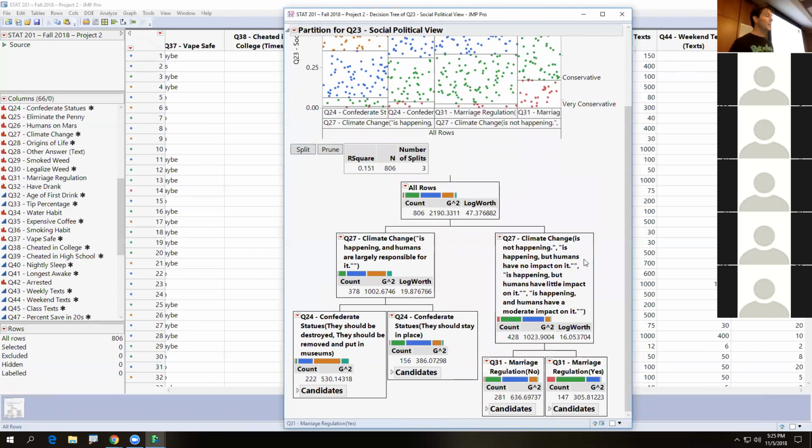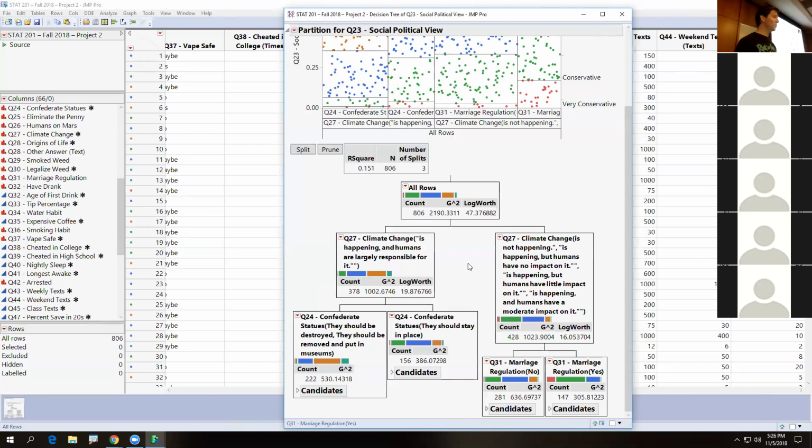To be specific, the people on the right could have answered to climate change. They could have said, it's not happening, it's happening, but humans have no impact. It's happening, but humans have little impact. It's happening, and humans have moderate impact. But I'll just say, these are the people who think climate change is not that big of a deal. If you answered that, it doesn't mean you think it's less of a deal. These are the people who think climate change is a bigger deal.